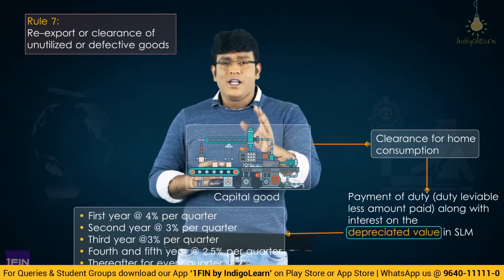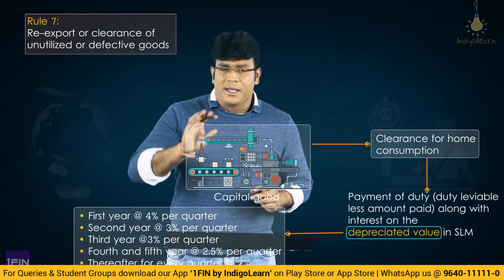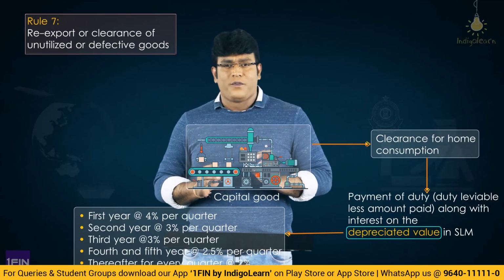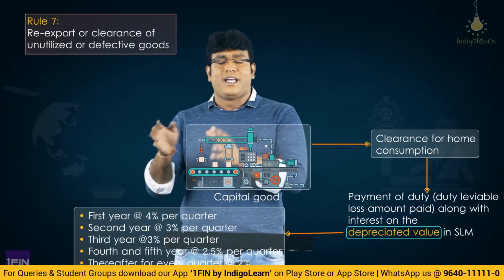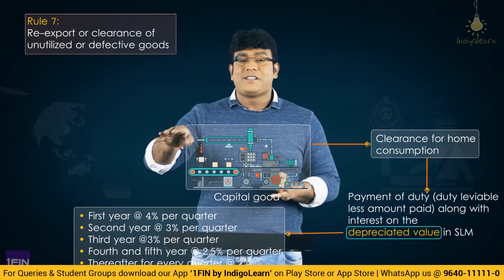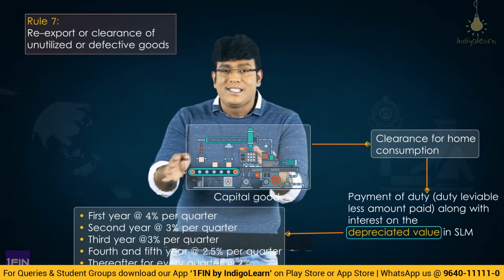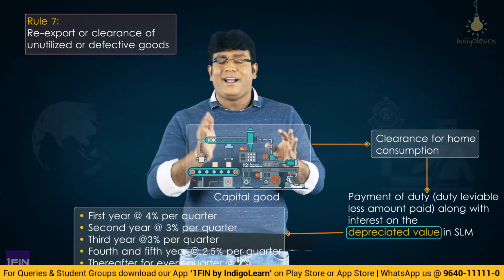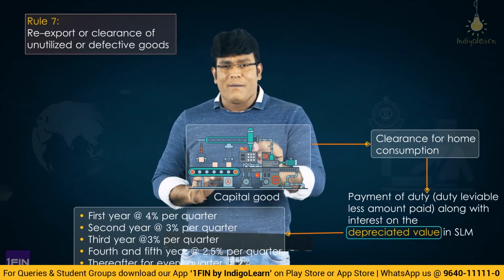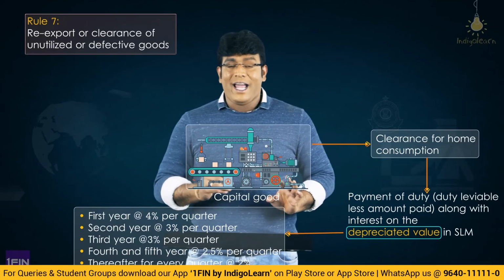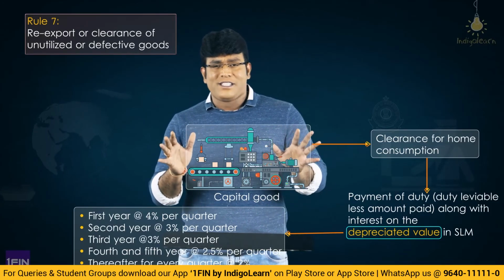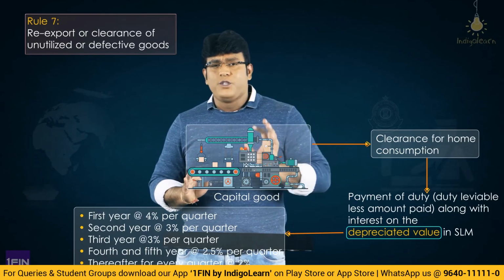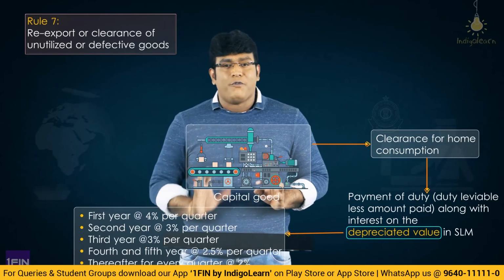So, in case the machine that is imported is being used for the purpose specified in the exemption notification, that is for manufacture of the chairs, and after that purpose specified in the exemption notification is done, my dear friends, let me tell you, such capital good can be cleared for home consumption subject to payment of duty along with interest. But of course, the law is telling you need not pay the duty on the entire actual value, but please pay the duty only on the depreciated value.